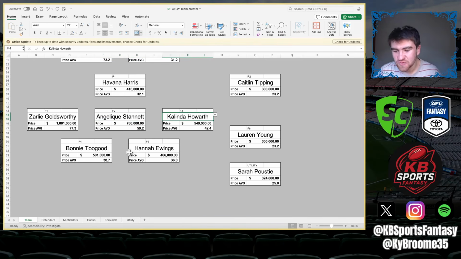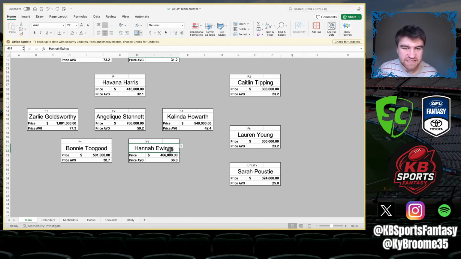Howarth, now this is where you get into just chucking names on the wall and seeing in preseason, as this will ultimately change. Don't know about Howarth. I would say the only two that I know of that I'm going to start are Too Good and Goldsworthy. I don't know about Stanek, Howarth, and also Ewings.